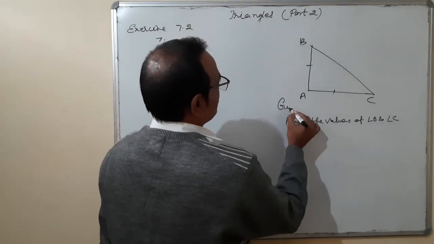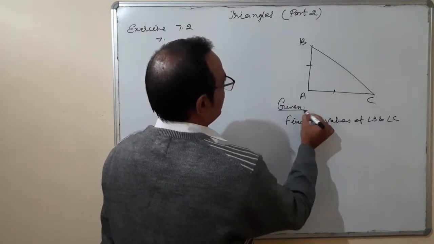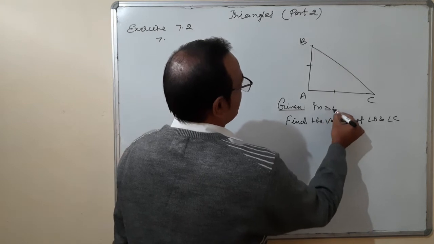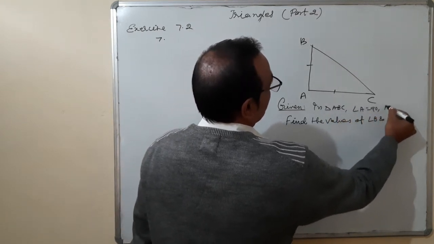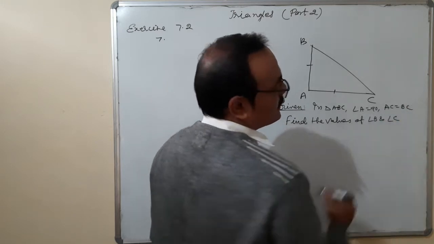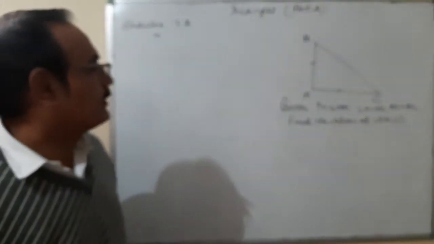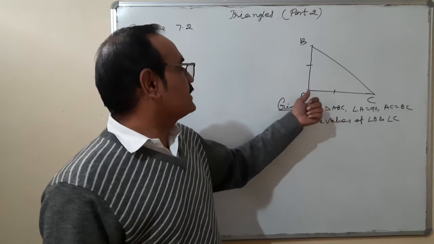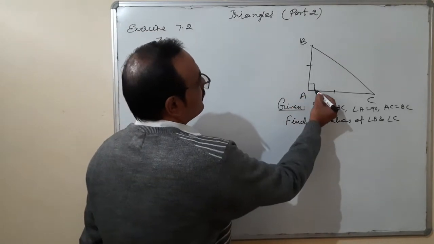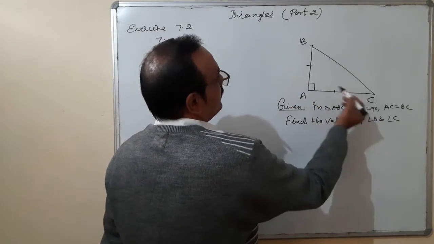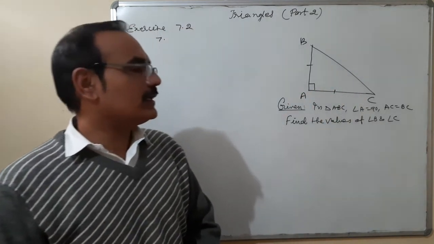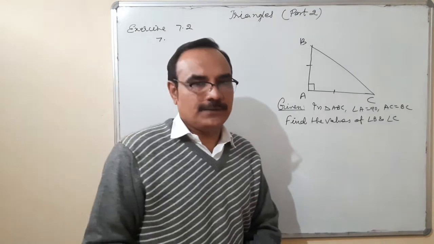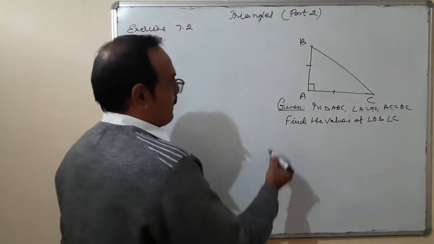What is given? Given: in triangle ABC, angle A is equal to 90 degrees and AB is equal to AC. Find the values of angle B and angle C. Proof.